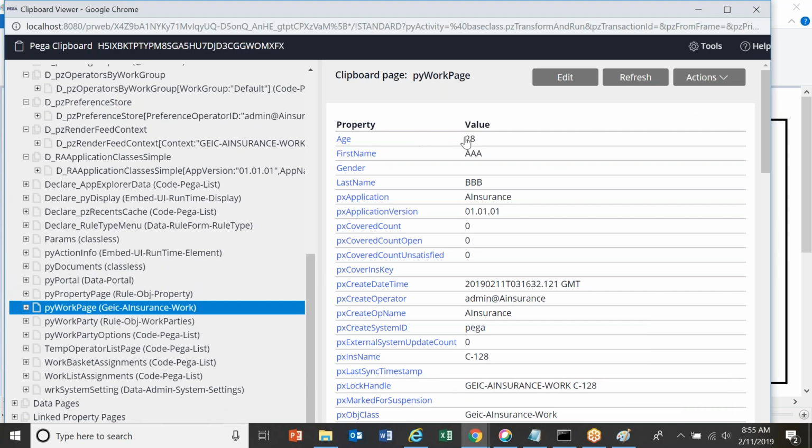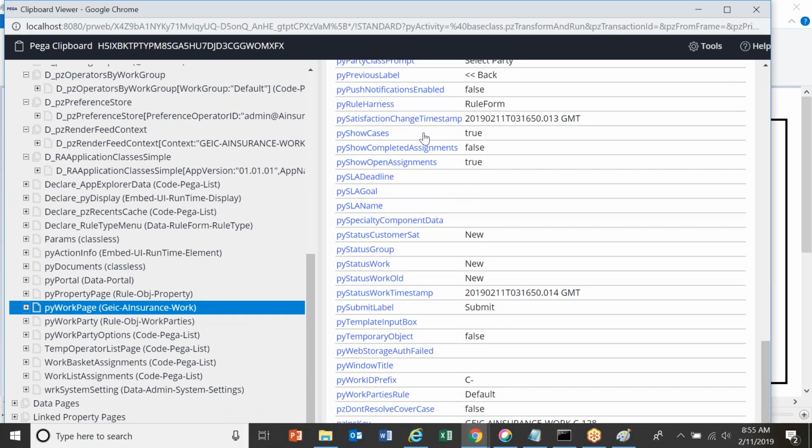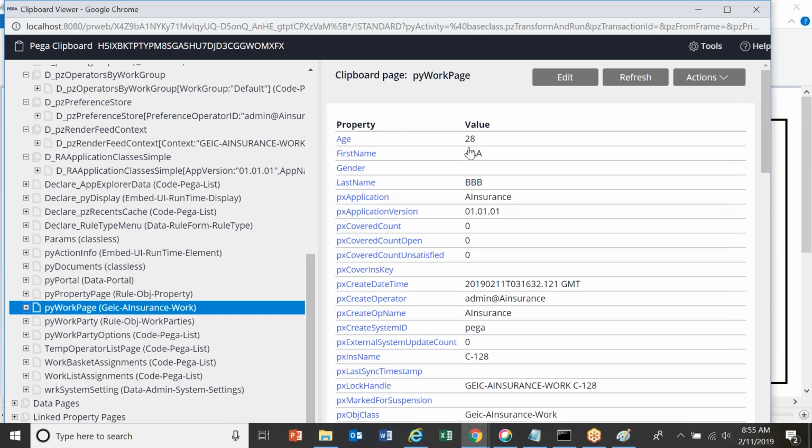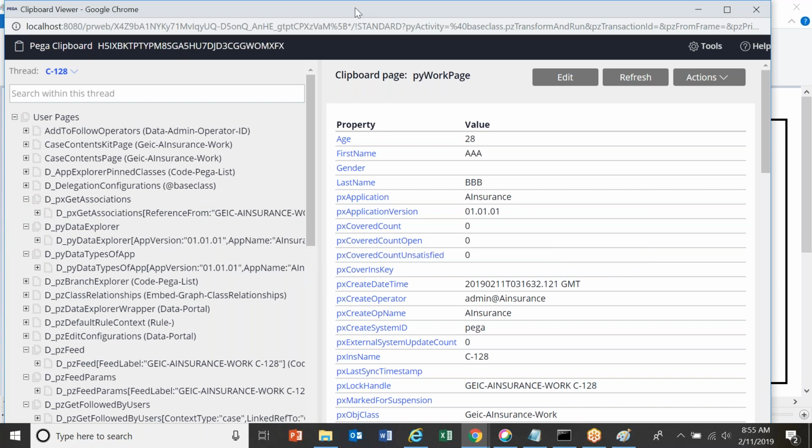See here, age is 28, first name is AAA, last name is BBB, and state, which is at the bottom, is TS. Now it is storing data here, and from this point it goes to the table. This is the structure of the clipboard. Why we use a temporary location, the clipboard, we'll see at a later point. For today you should understand what a clipboard is, how data travels from the UI to the table, and how data is retrieved from the table.